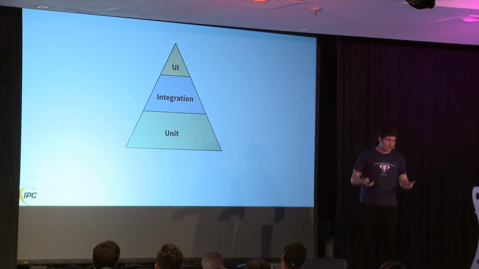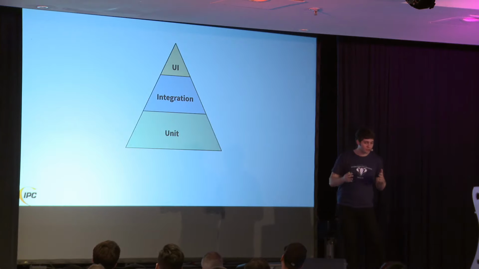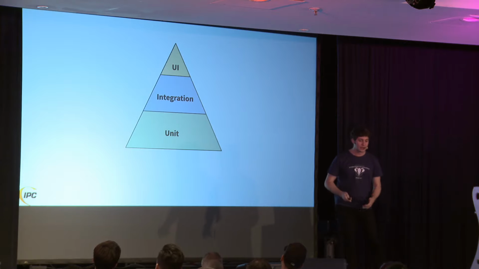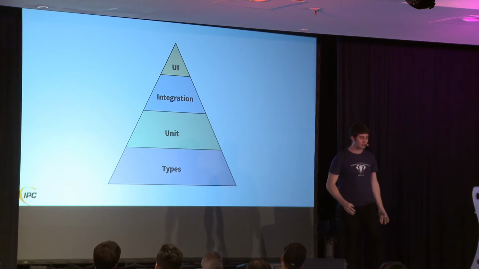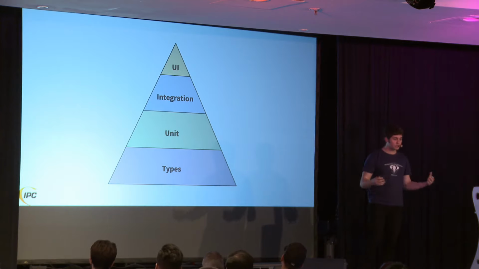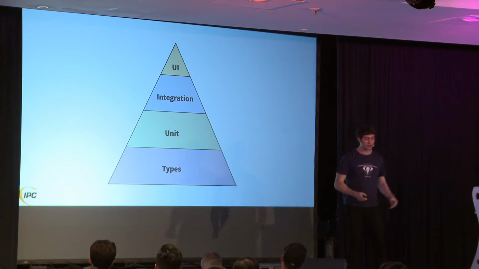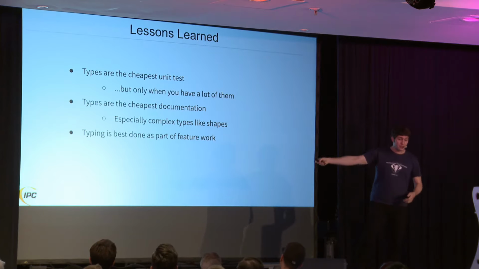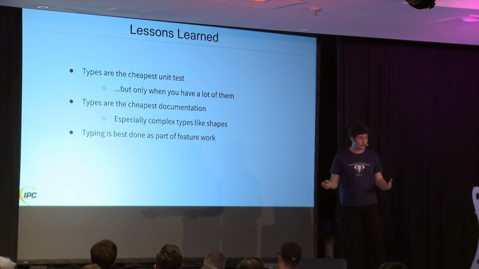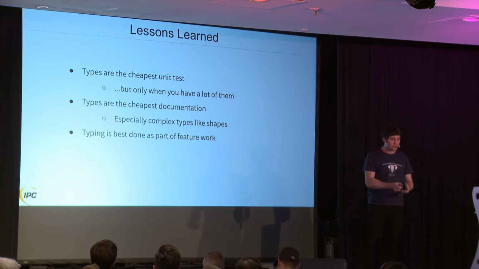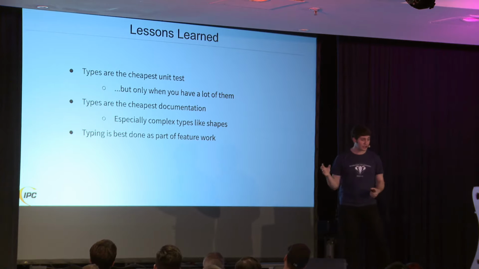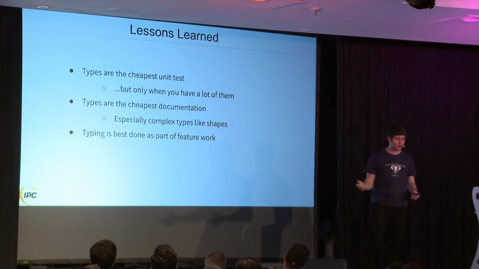And I felt like we had this traditional test pyramid, where we have the most unit tests and then fewer of the tests that are slower to run. And types kind of filled out the bottom of that pyramid for us, where every type is like a cheap unit test that just is resilient. It's always going to be there for you. It's always providing value. So types are the cheapest unit tests, but only when you have a lot of them. When you just have a few, they're not doing much yet. And they're also the cheapest documentation, because doc blocks are often out of date unless you have some tooling keeping them up to date, whereas types have to be right.